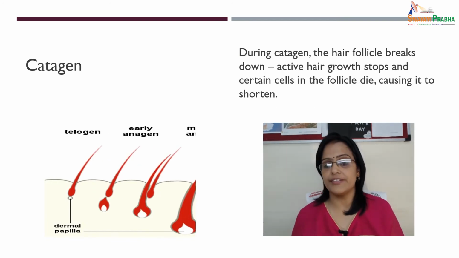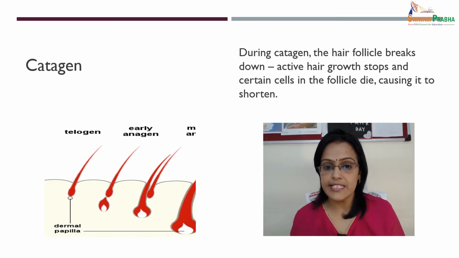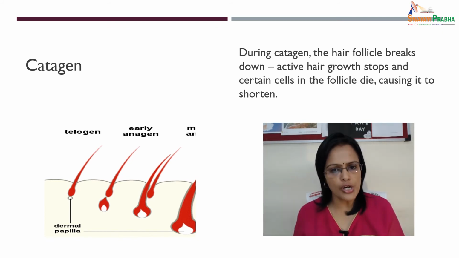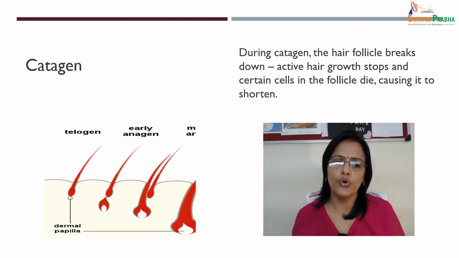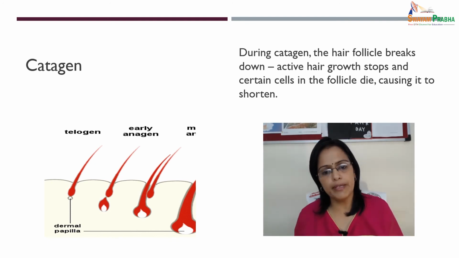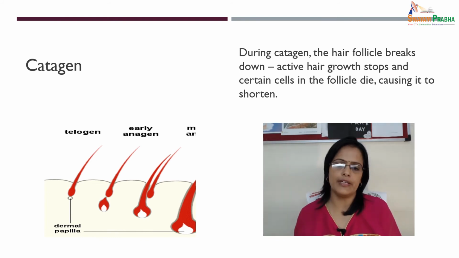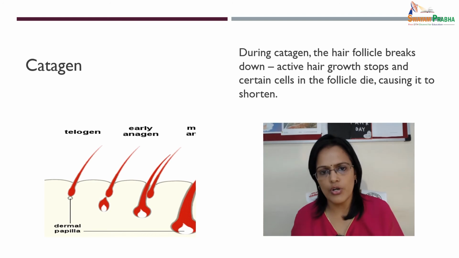Catagen. During catagen, the hair follicle breaks down. Active hair growth stops and certain cells in the hair follicle die, causing it to shorten. But as it does so, part of the outer root sheath stays attached to the dermal papilla, ready for the next hair growth cycle to begin. This is about catagen. Okay, so dear students, please go through the diagrams and the hair growth cycle in detail.